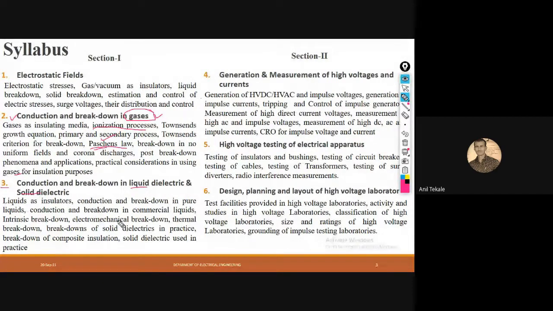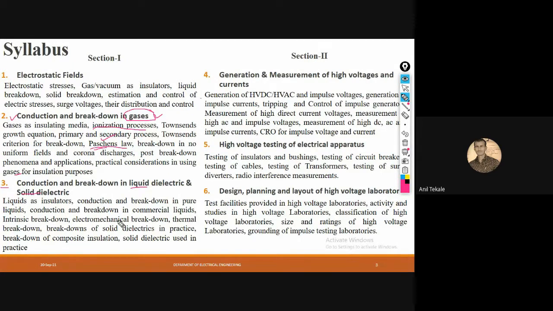In the fifth unit, there is high voltage testing. Whatever we understand in the fourth unit, we are going to test in unit number 5. Like testing of circuit breakers, testing of cables. What parameters we have to check, how to test a transformer. If you are placed in a core electrical company making transformers, and your boss tells you, sir, go for the test of a transformer.